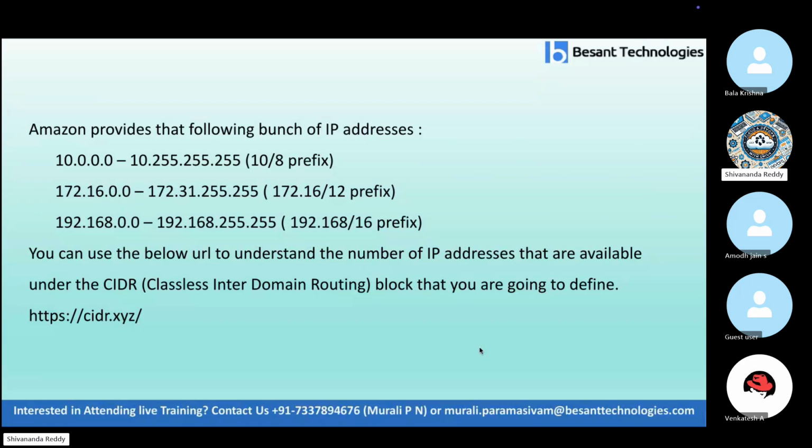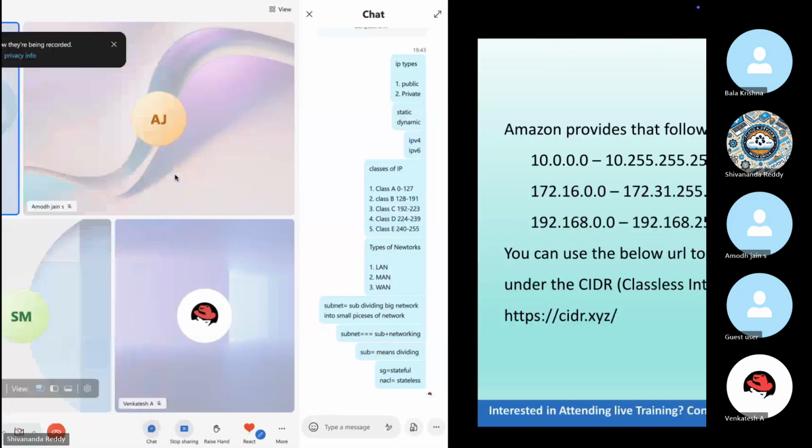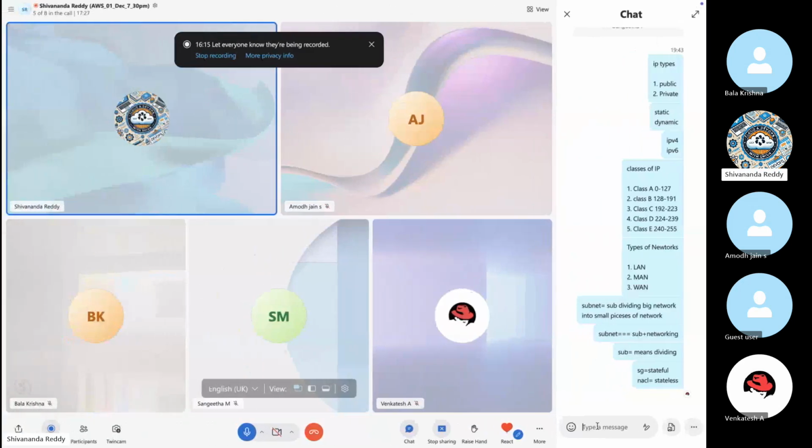So remember, with respect to the IP range, I said public IP, private IP, correct? Out of the three ranges, class A, B, C, the range reflecting here is what we call a private IP address range.